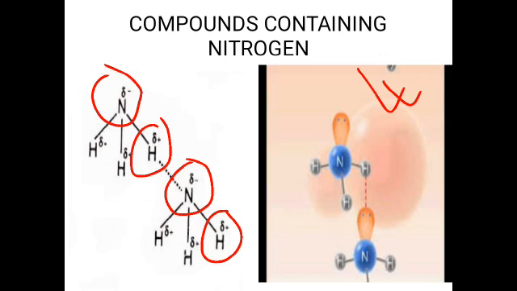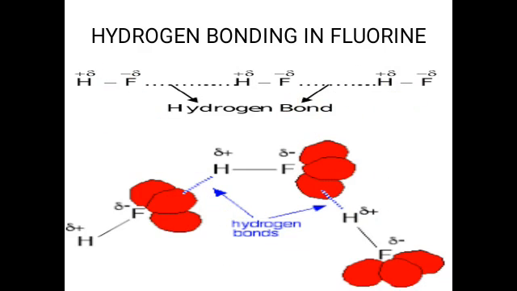When we'll be studying the structure of molecules ahead in the coming classes, we will get to know that there is a lone pair present on nitrogen, as shown here in this lobe. These two dots mean two electrons are here. So every nitrogen atom has two electrons which are not involved in bonding. They become the reason for hydrogen bonding, and they start attracting the hydrogen of the other molecule.